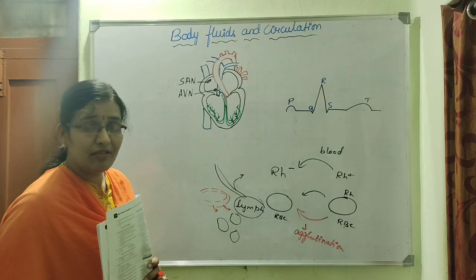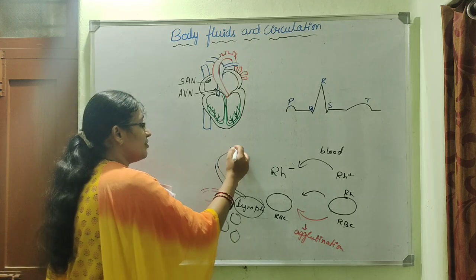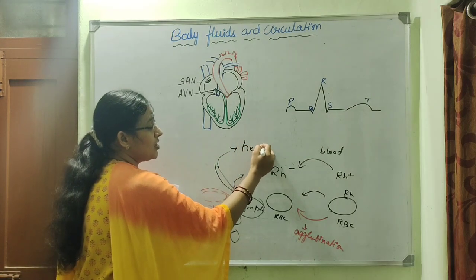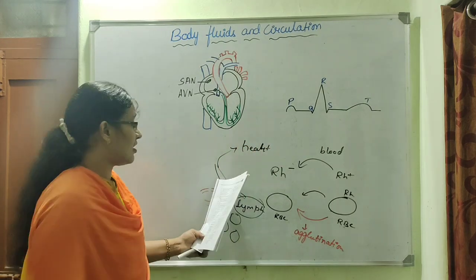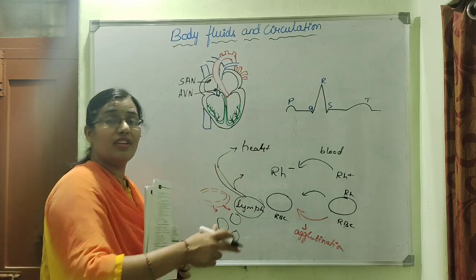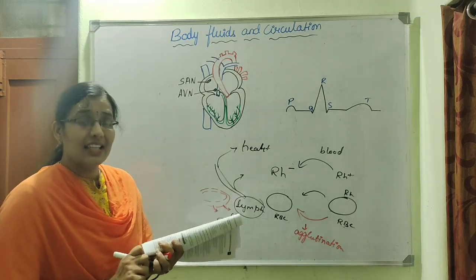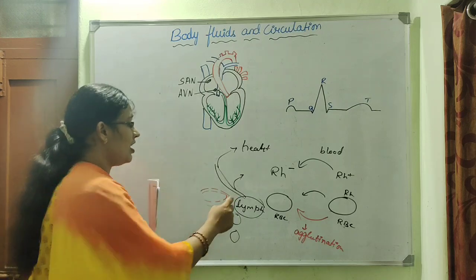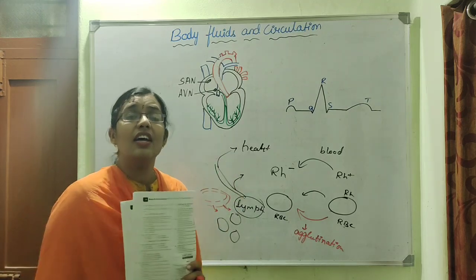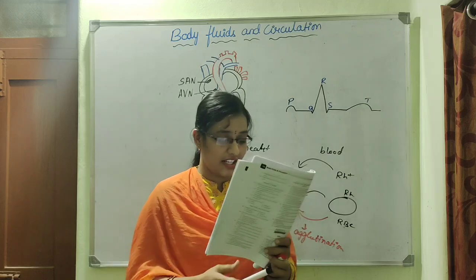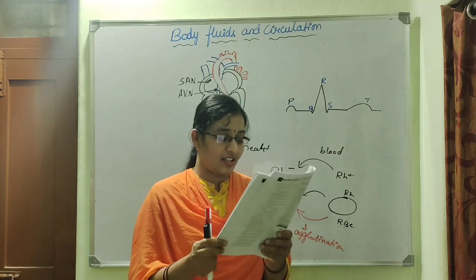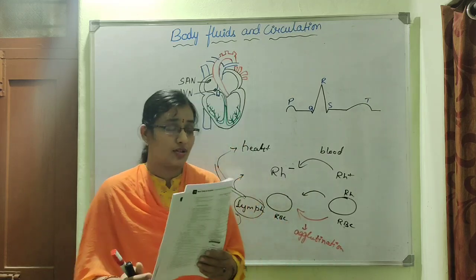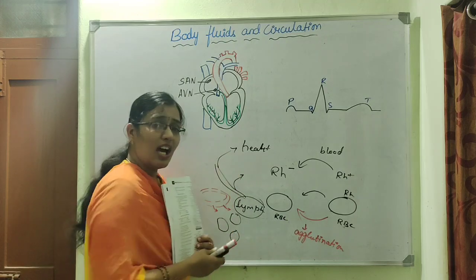It has lymph vessels, and this flows to the heart for further circulation, and thus the restoring of fluid takes place within the blood. So lymph always moves towards the heart, and that is unidirectional in nature, but here they have given that it flows in both directions. So it only flows to the heart.